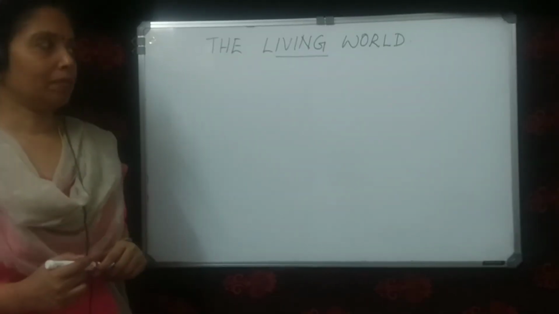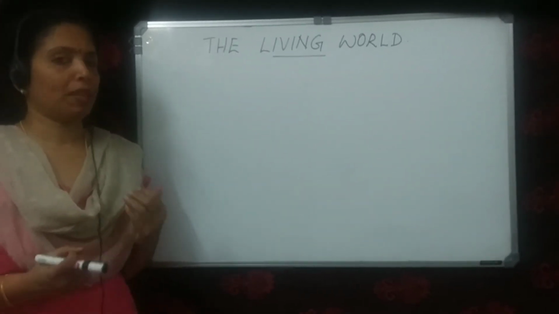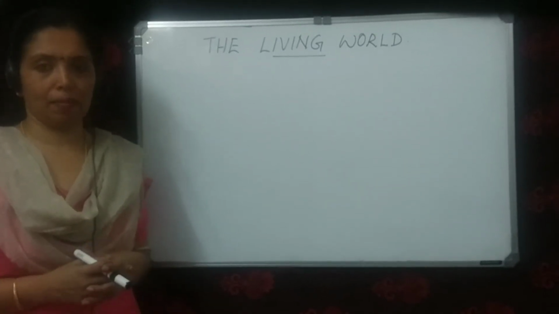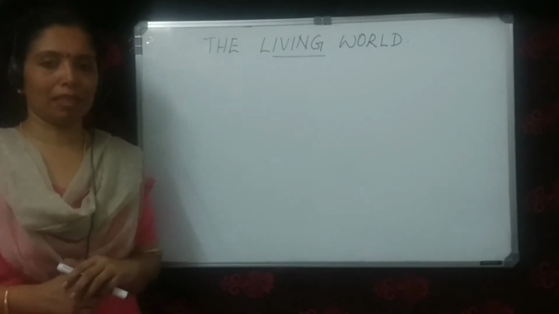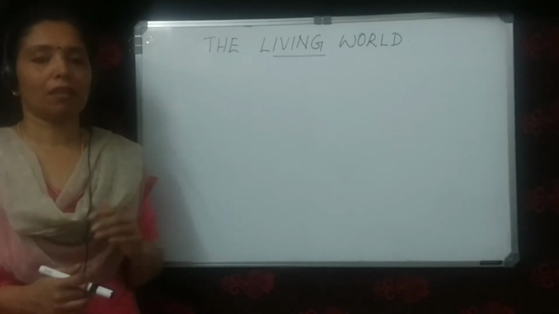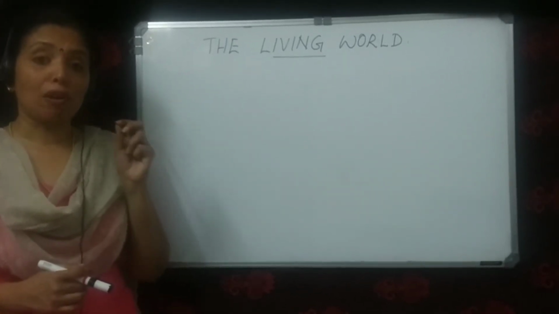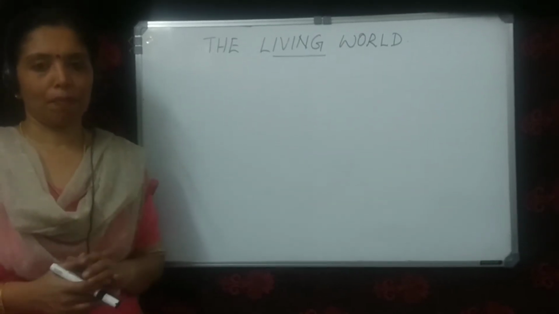Now we shall look at what is nomenclature. What is nomenclature? We have already seen that it is the system of naming organisms. The system of giving names to organisms is called nomenclature. And since early times, man has been naming organisms. And we use local names for different organisms. A simple example,